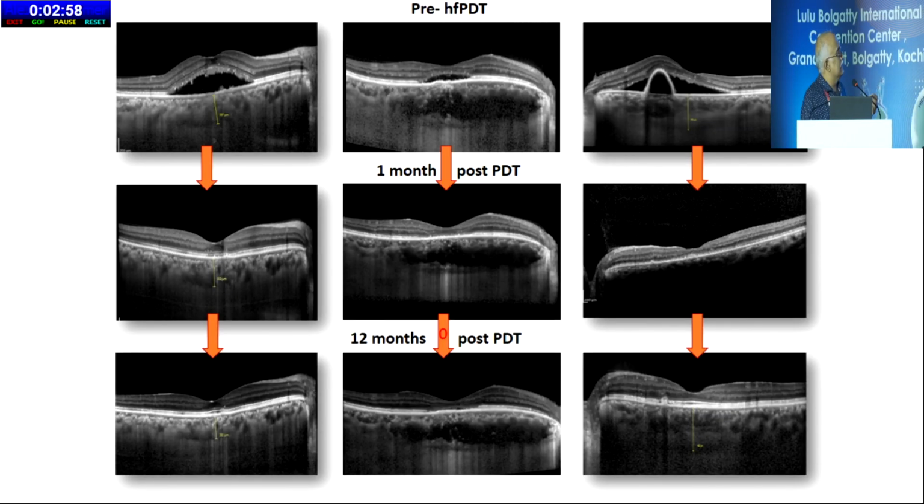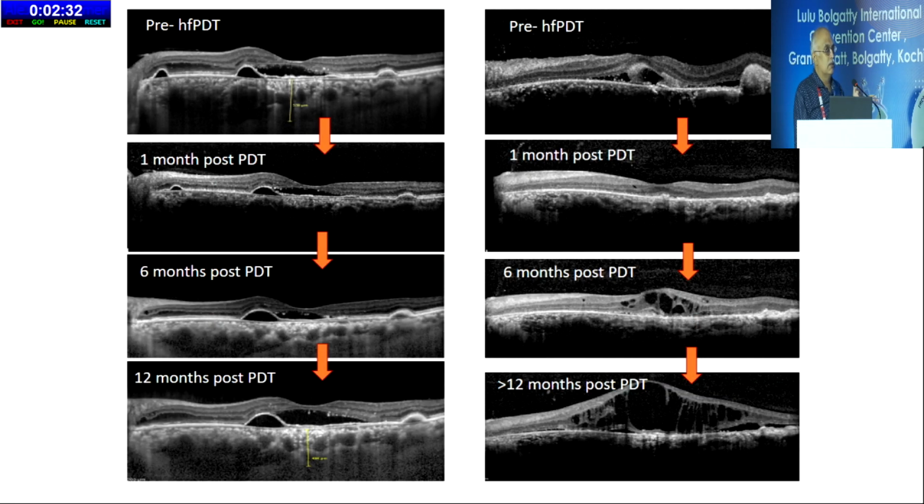We have a few cases. The top ones are cases in which I did PDT, with a large serous detachment, and even a serous PED on the right side picture. Following that PDT, the resolution and even formation of the ellipsoid line can be seen post treatment. Here the RPE is totally not lost. So we can see these sort of conditions where there is a good prognosis.